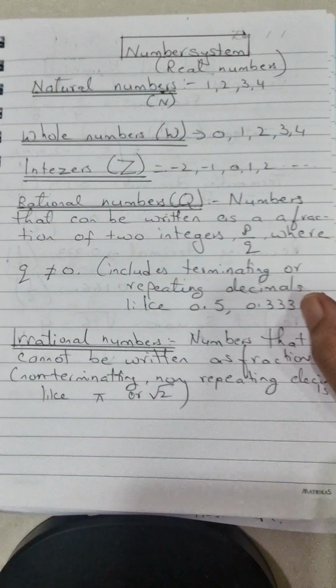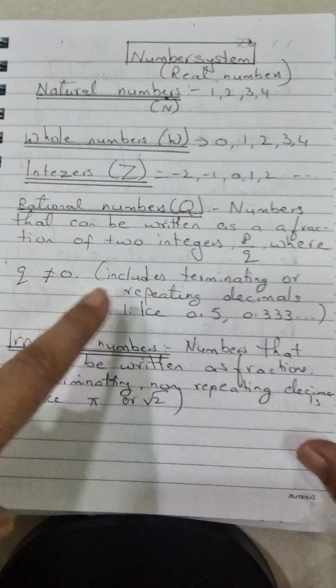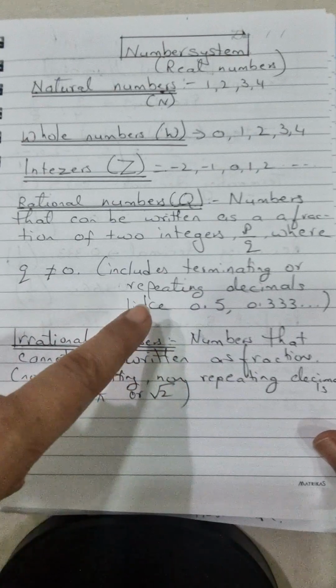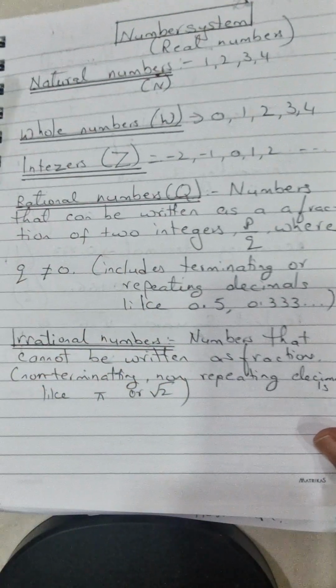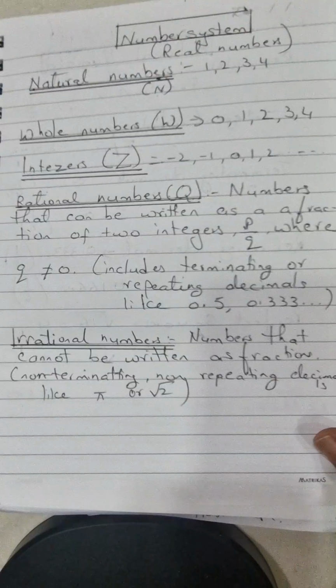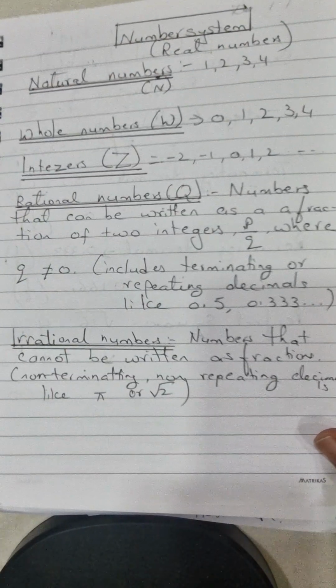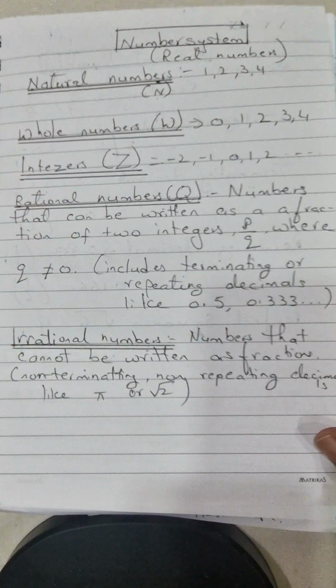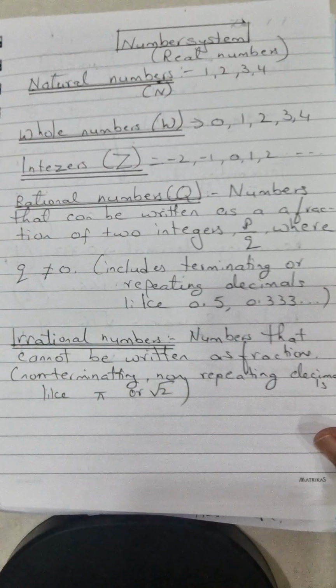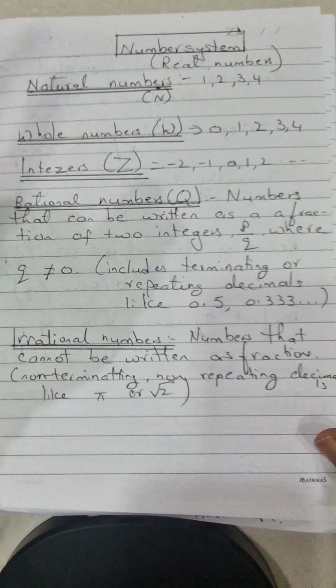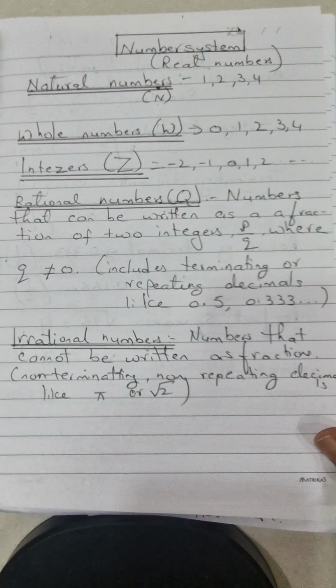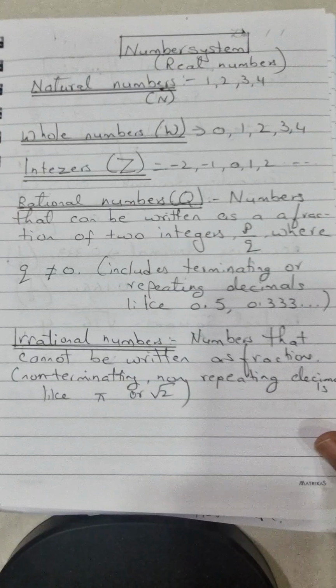Now listen, one more important thing. It includes terminating and repeating decimals also. Terminating means if you do 1 by 2 in decimal form, it will be 0.5. Or if you do 1 by 3, it will be 0.333 and so on. So that is also included in rational numbers. So rational numbers are fractions plus repeating and terminating decimals.